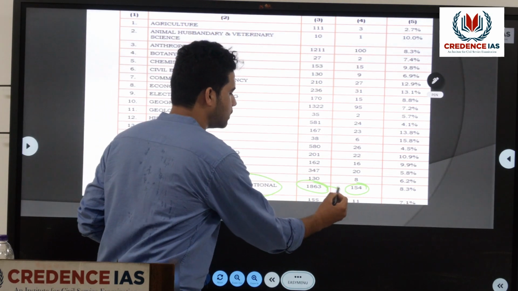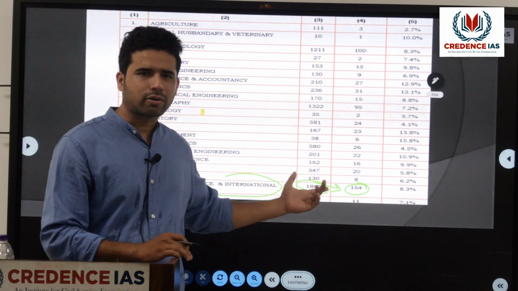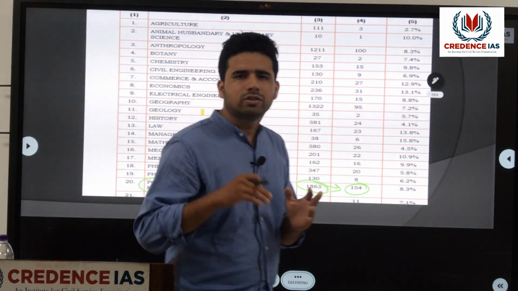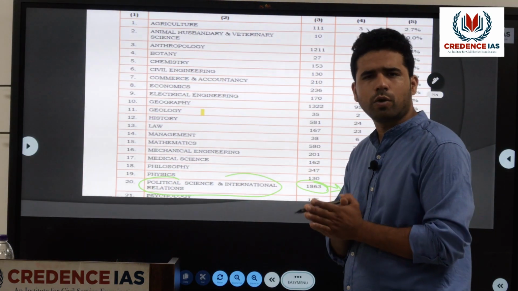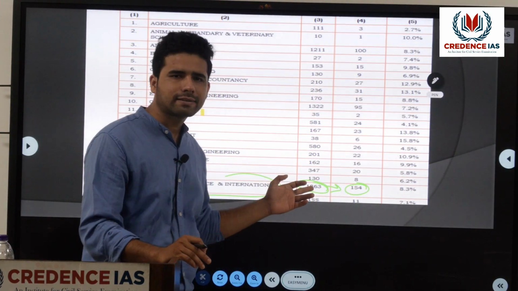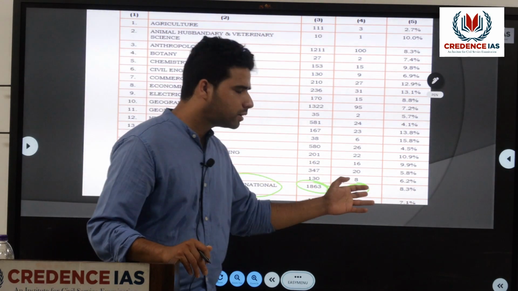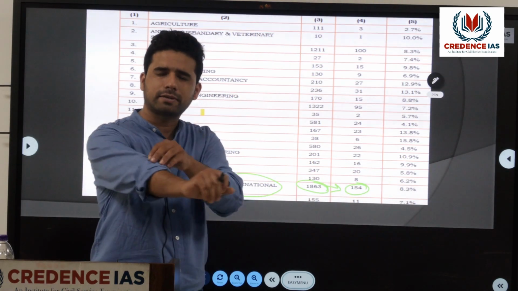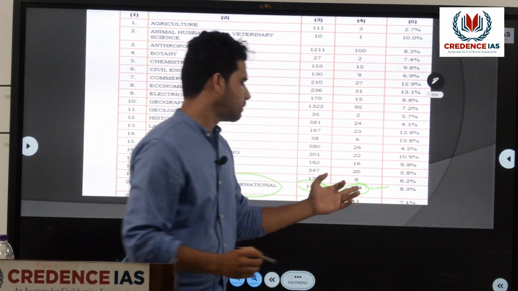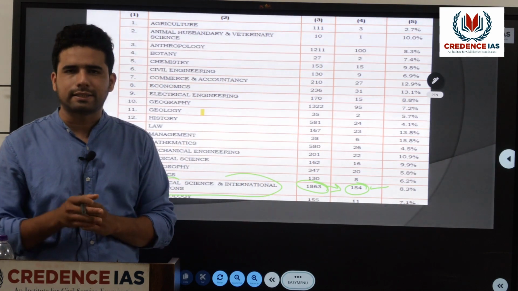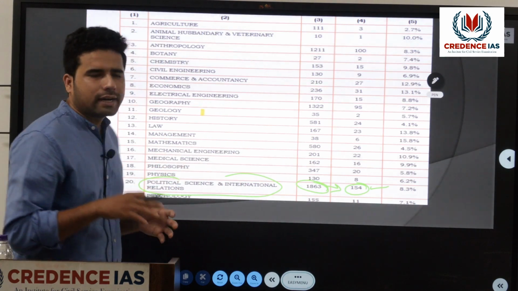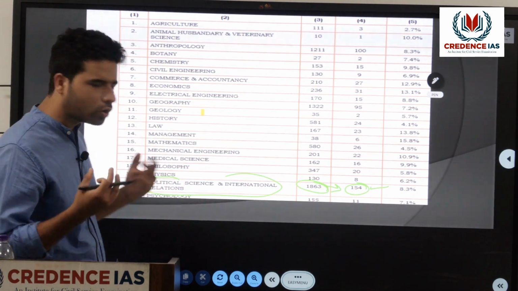So you can see, around 20% of people took PSIR optional, that is 1/5. So 1/5 of the candidates appearing in mains examination in 2020 took PSIR as an optional, and around 19%, that is again around 1/5 of them, got selected. So around 1/5 of the candidates that got selected that year were from PSIR optional. You can see it is widely chosen by those who got selected.